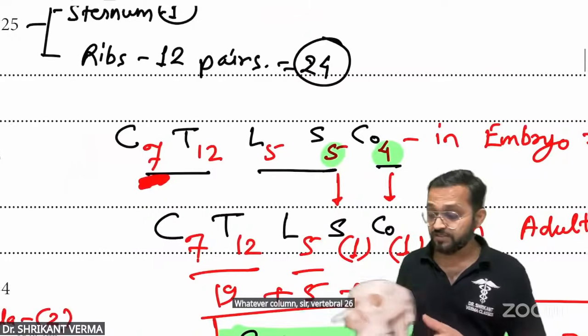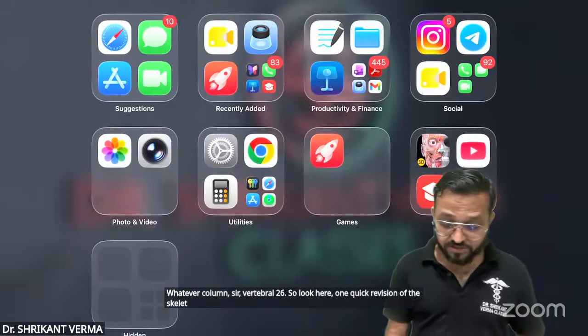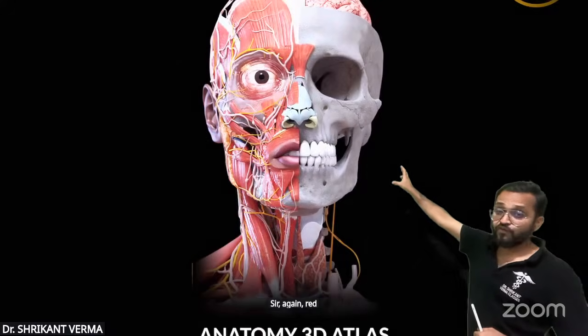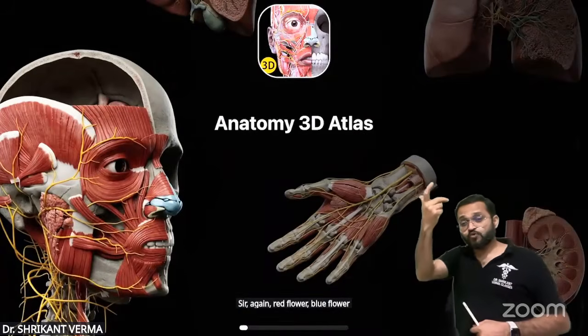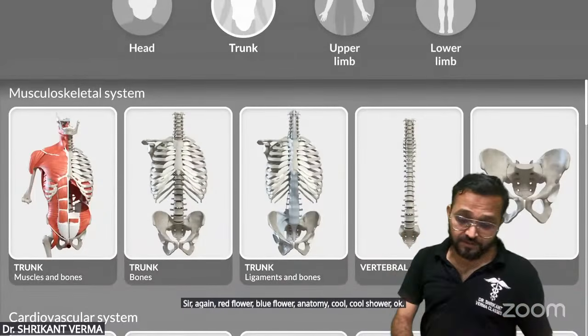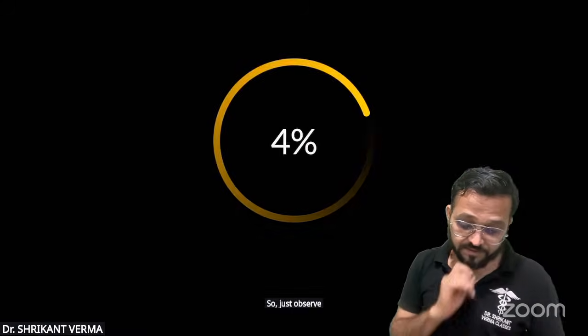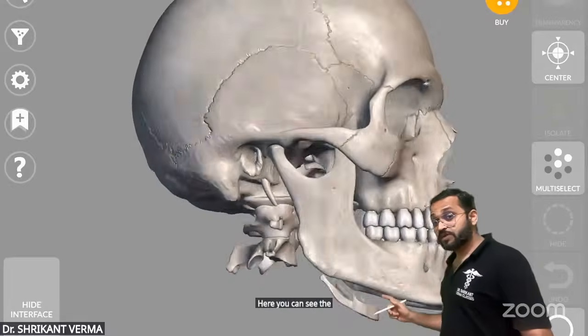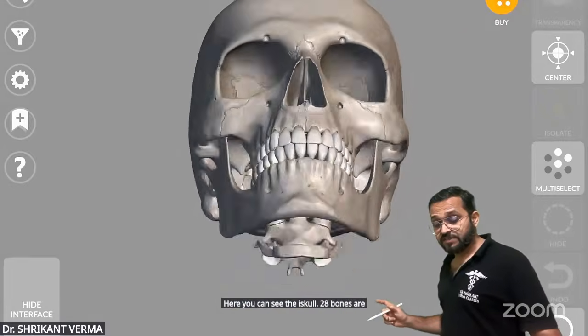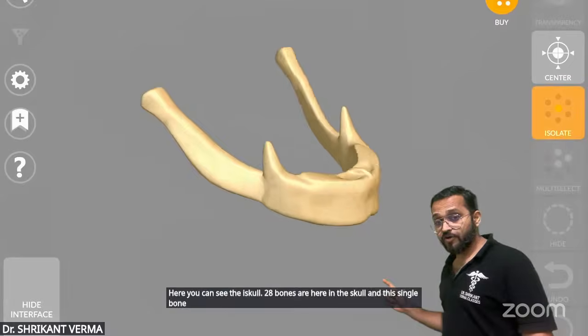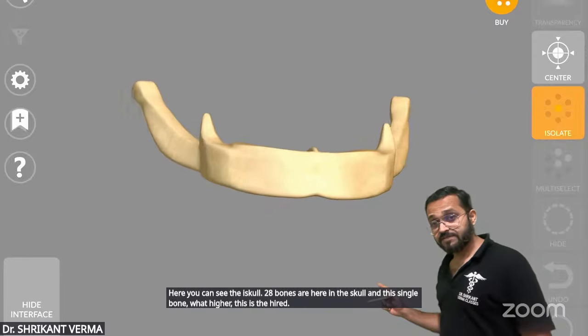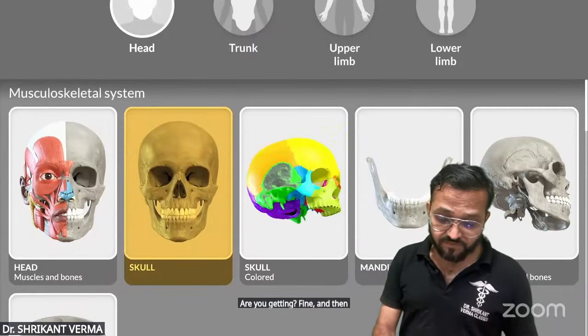So look here, one quick revision of the skeletal system. Red flower, blue flower, anatomy, cool shower. Just observe here. Here you can see the skull. 28 bones are in the skull, and this single bone is the hyoid. Are you getting it? Fine, and then we will see one by one.